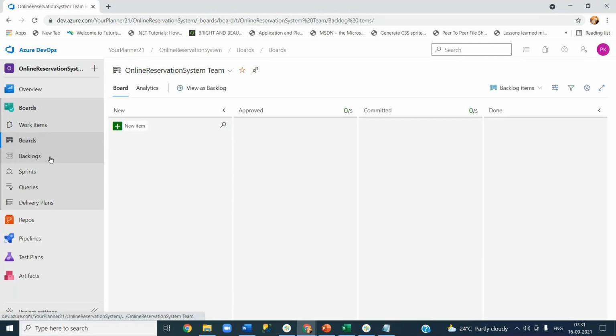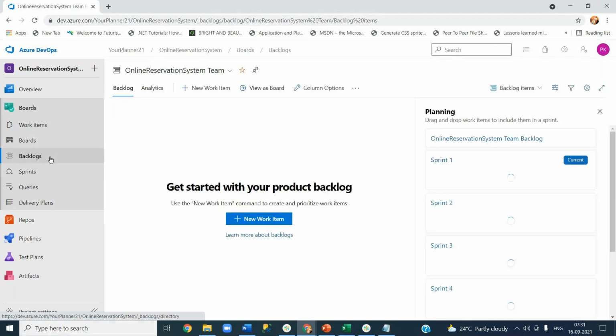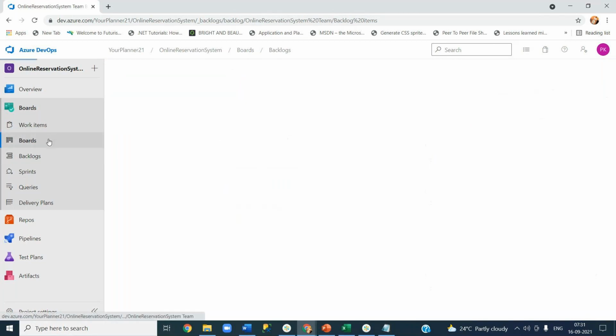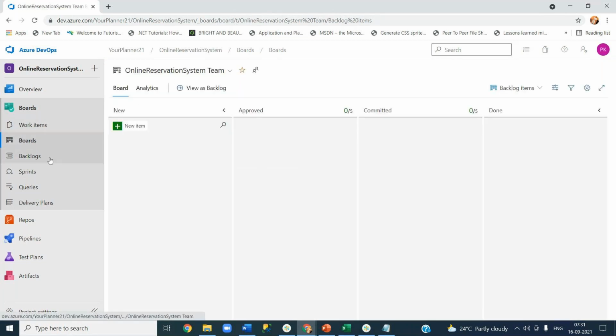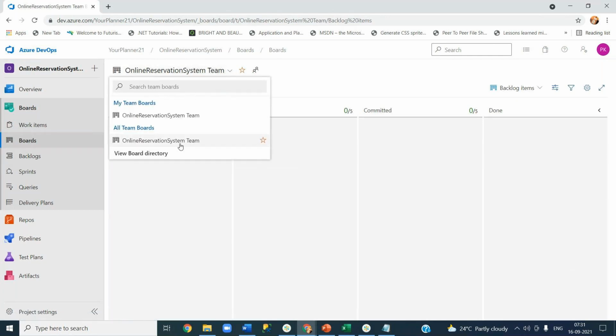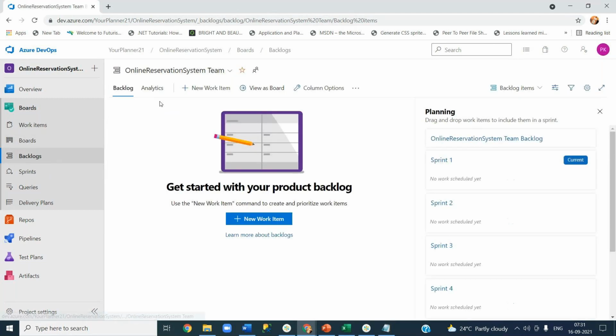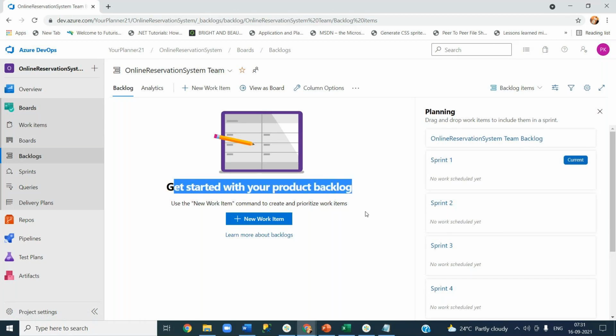And then let's go to the backlogs. Every team will have a board, a backlog, and sprints, because you will have different teams. You will change it through this drop-down list. In backlogs, it is saying there is nothing in the product backlog. The name itself says backlog means product backlog items, and it will show the product backlogs. I haven't created anything for this team. Not only for this team, for anyone I did not create anything.